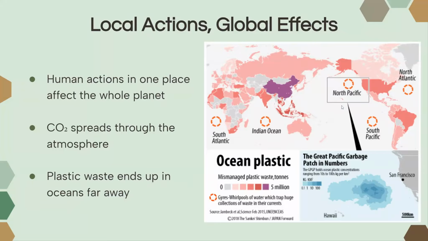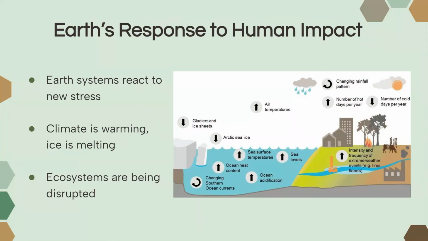So local actions can have global consequences, and these are gyres or garbage patches that have accumulated the plastic waste that people have dumped throughout the world. So you can see that little actions in one location can have major consequences globally because everything is connected.